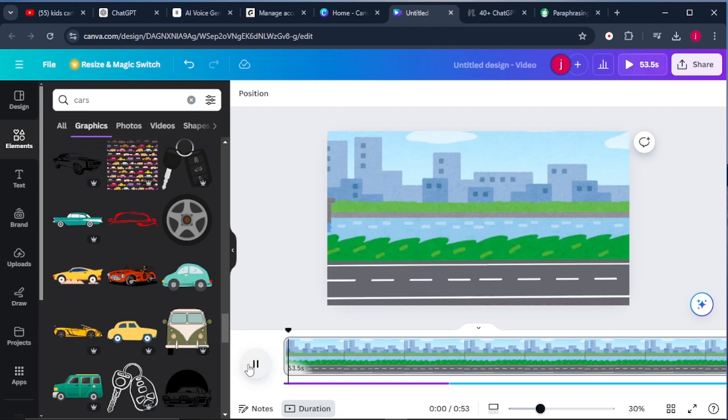Hello, little explorers. Today we're going on an exciting journey to learn about different types of road transport. Have you ever wondered how people and things travel on roads? Well, let's find out together.